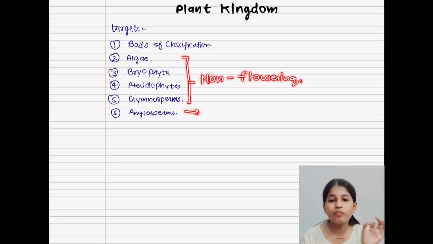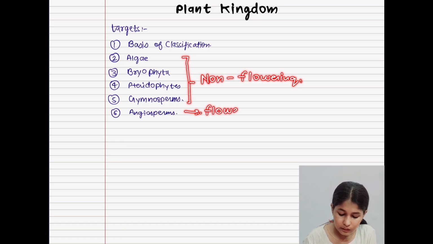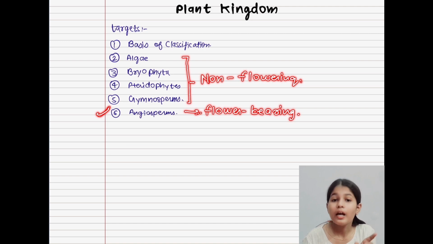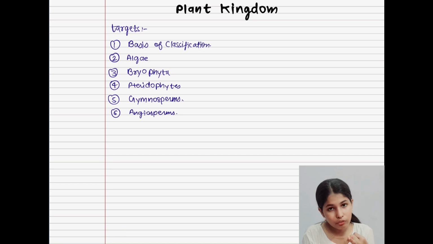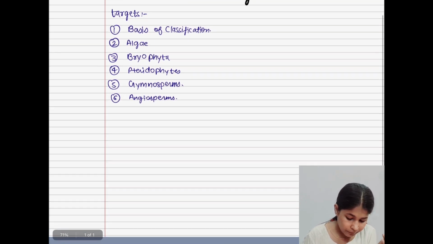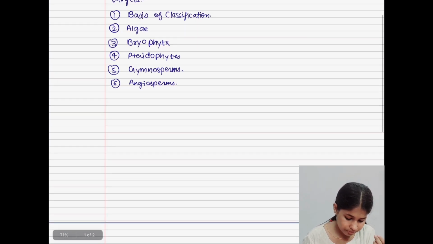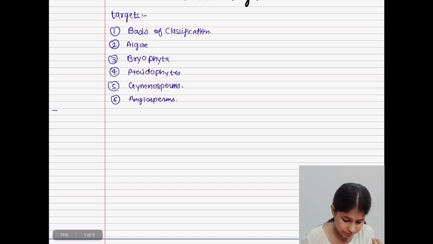Whatever flower you are looking at around you, in your garden or in any area, any plant bearing flowers is an angiosperm. Which class of the plant kingdom is flower bearing? That is angiosperms. And which classes belong to non-flowering plants? That is algae, bryophyta, pteridophyta and gymnosperms. I hope you have understood. So, okay, let's start with the basis of classification now.